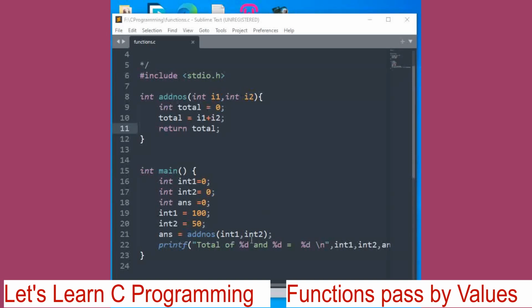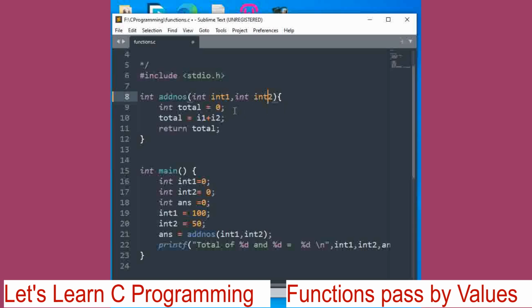Let us check whether calling a function will change the value of these int1 and int2 here in the main function. We have defined them as 100 and 50. So let us try to manipulate these two numbers in the function, which it should not do, but let us see. Now here we have defined parameter variables as int1 and int2. Let us define the same here, int1 and int2, right? Please watch this carefully, listen carefully, right?